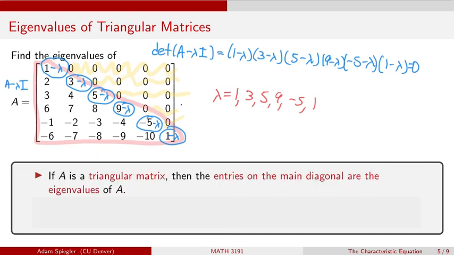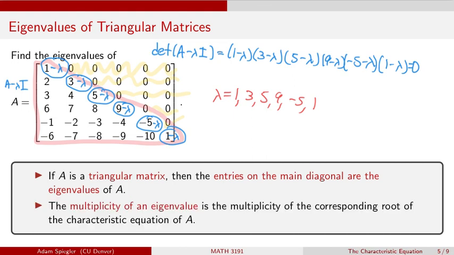And so this is a really nice general fact that follows for any triangular matrix A. That is, if we want to find the eigenvalues of a triangular matrix, and here we used a lower triangular matrix, and the same applies for upper triangular matrices, then the eigenvalues we can get from just looking at the entries on the main diagonal of that matrix. So here we can see it was 1, 3, 5, 9, minus 5, and then 1 again.